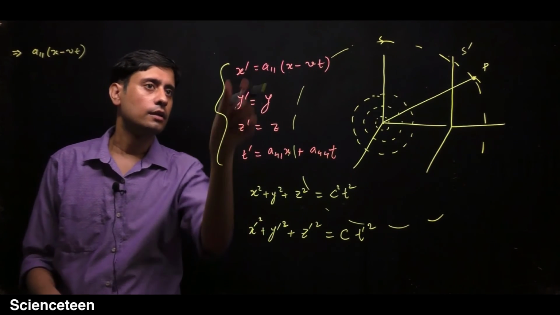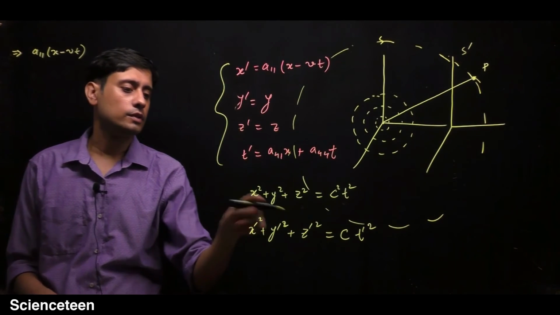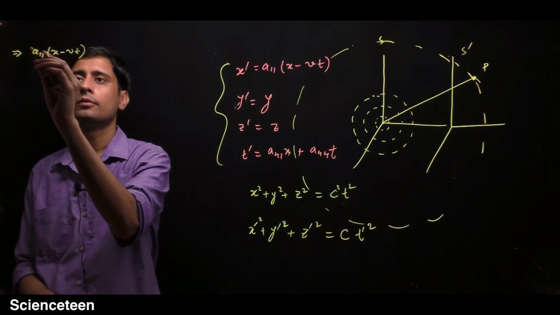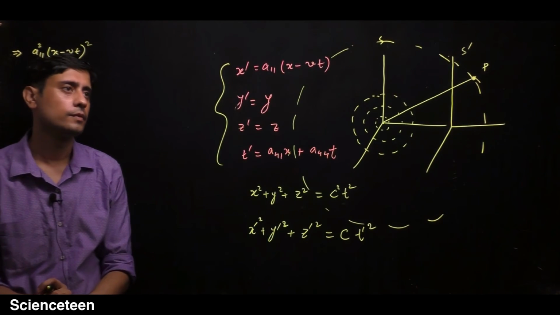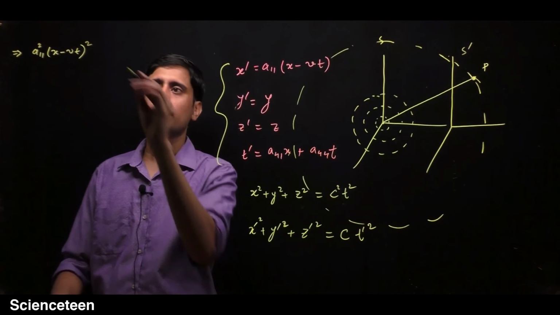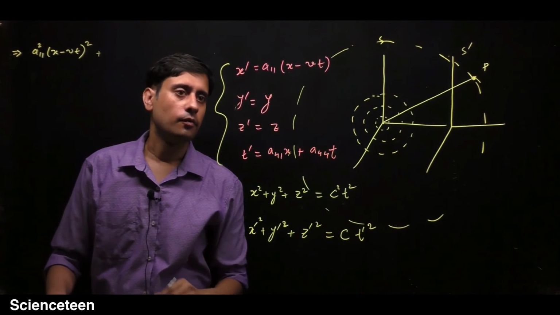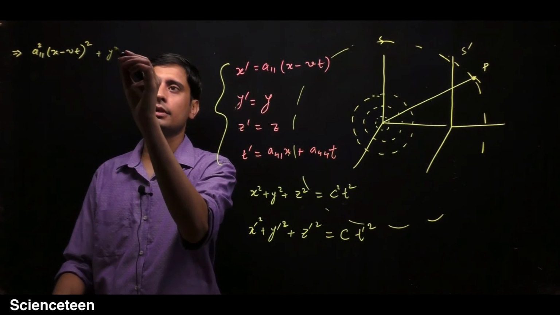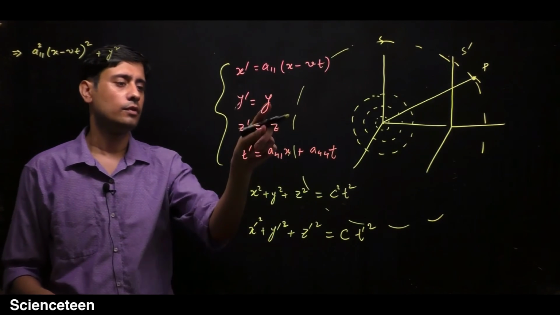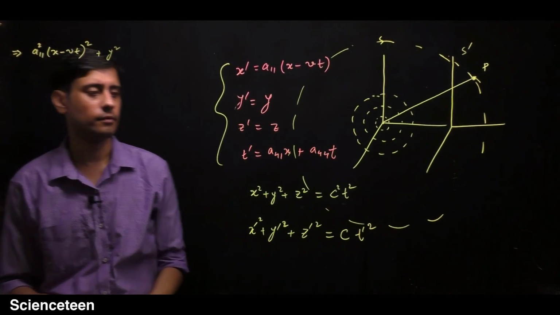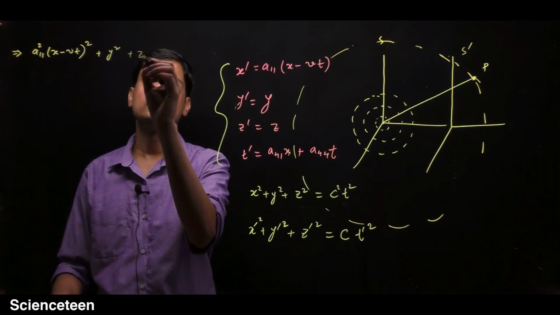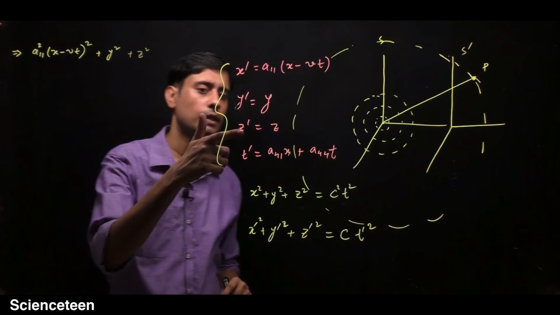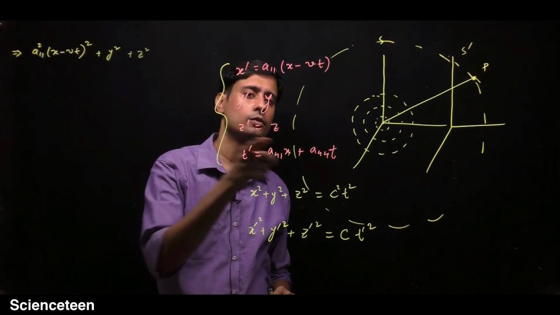Just put it here, and because this is squared, you have to square here. So the square will come on both the terms. So this is x prime square plus y prime square, and y and y prime are the same, so y prime square is y square. Similarly, z prime square will be equal to z square.